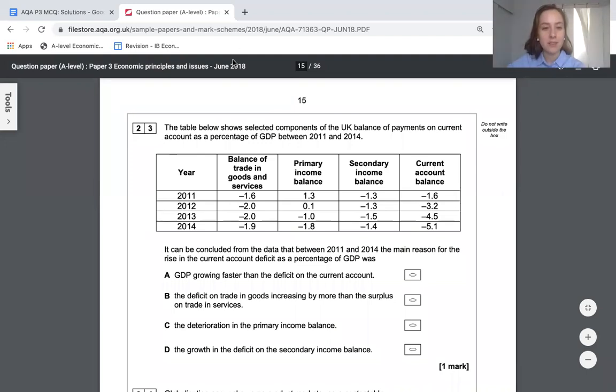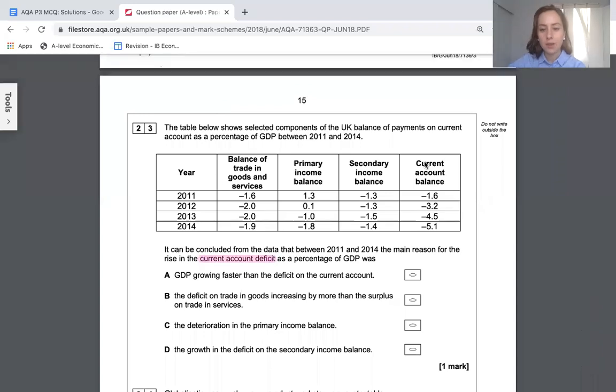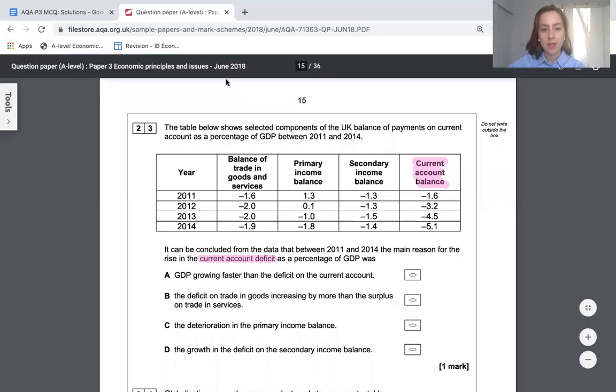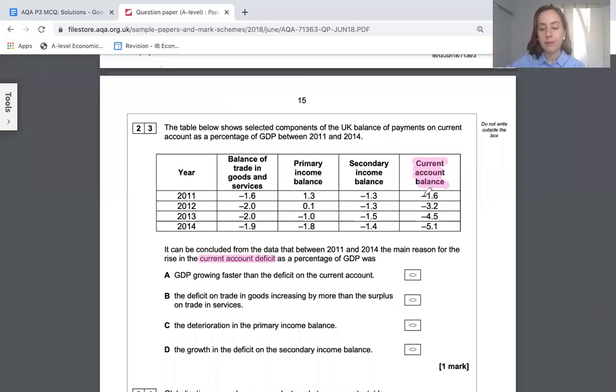Okay, the current account deficit. To look at the current account deficit, you want to look at this column here. And you can see that the current account deficit has increased, well, become more negative. The current account deficit used to be 1.6% of GDP, and now it's 5.1. And if you look at this table, all of these things, by the way, are in the current account, all of this and that one and that one. The thing that's causing this total to be more negative is this column here more than any other column, I think. So that's the primary income deteriorating. That's the answer.